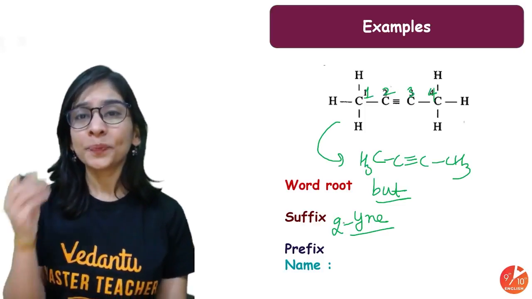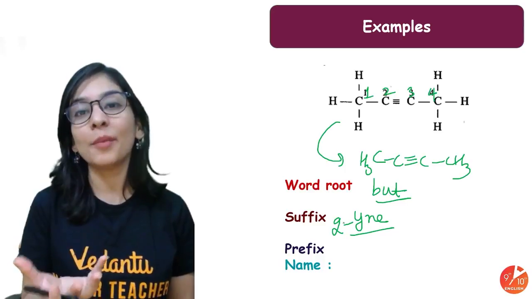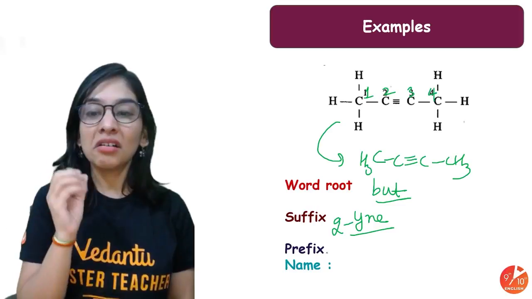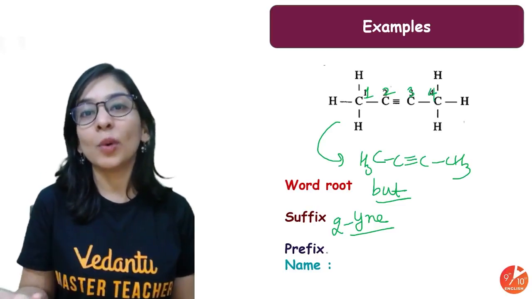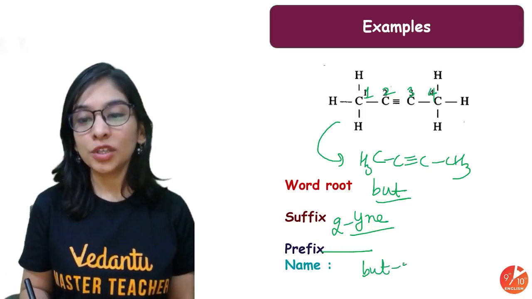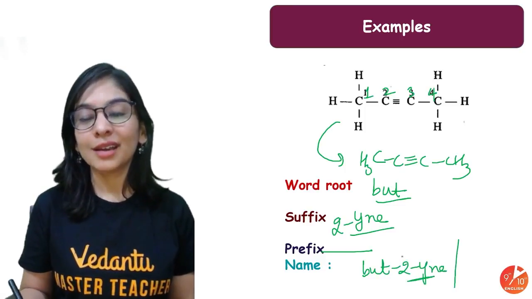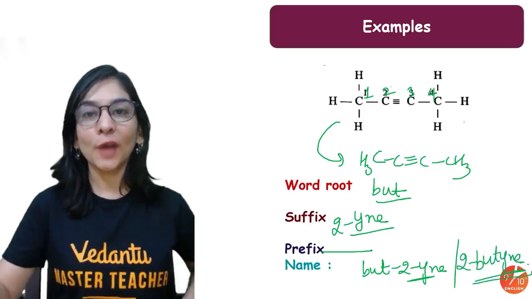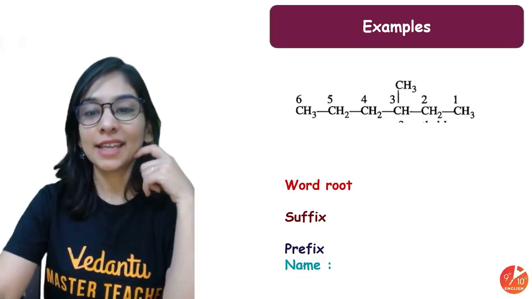If the double or triple bond is not attached to the first carbon, then I'll mention its position. Otherwise, how will I be sure whether it's 1-butene or 2-butene, or but-1-yne or but-2-yne? That must be clear. No prefix, so the name will be but-2-yne. And the position of the double and triple bond you can also write at the very starting, like 2-butene. That's also clear. All right, please keep that in mind. Make it a note.